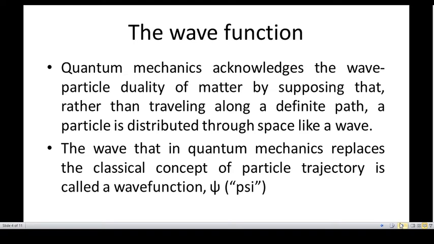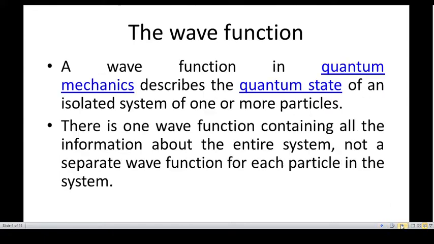Moving further, in quantum mechanics it is very important to consider the wave particle duality. In classical mechanics, the particle is moving along a definite path, and in quantum mechanics the particle is distributed through space. So, instead of using a trajectory, we have to use a wave function in quantum mechanics. The wave that in quantum mechanics replaces the classical concept of particle trajectory is called the wave function.